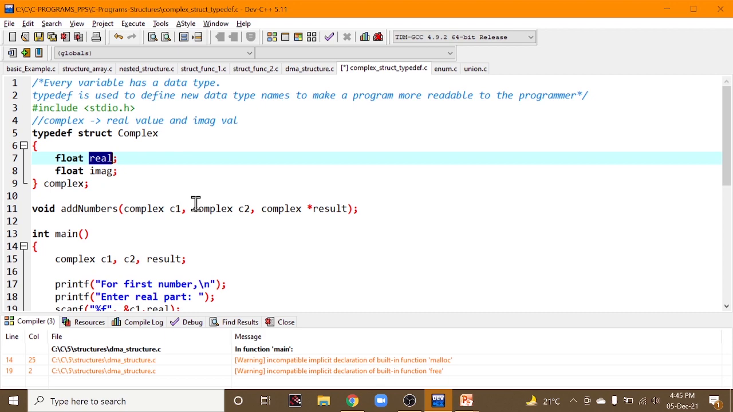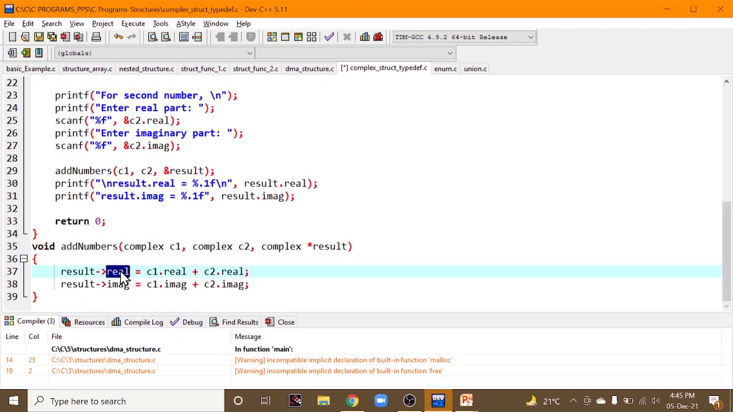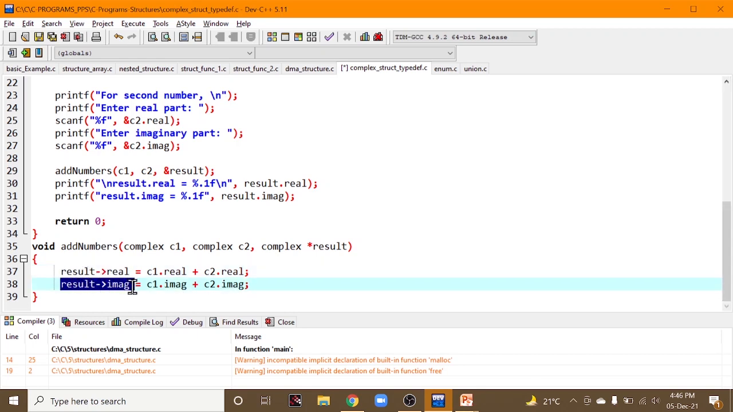So result pointing to real, which means what? Sum of two numbers is nothing but adding those real parts and adding those imaginary parts. That is only the output. Sum of two complex numbers means adding first the real parts and then adding the imaginary parts. Storing the addition of real parts into result pointing to real, and storing the imaginary parts into result pointing to imaginary. Okay, so how are we doing this?